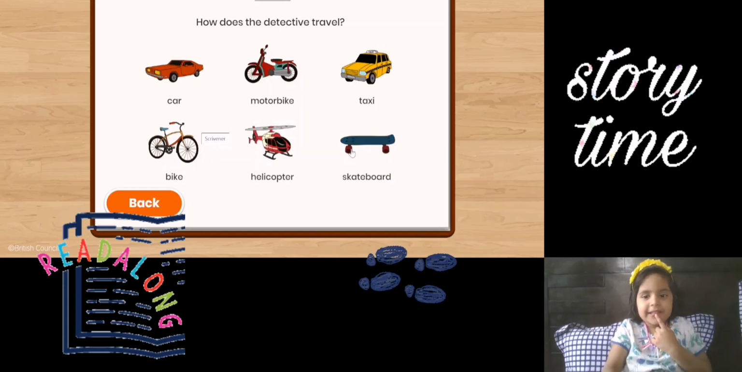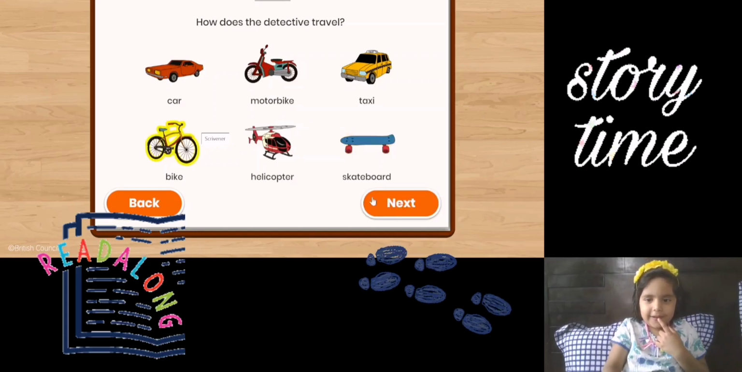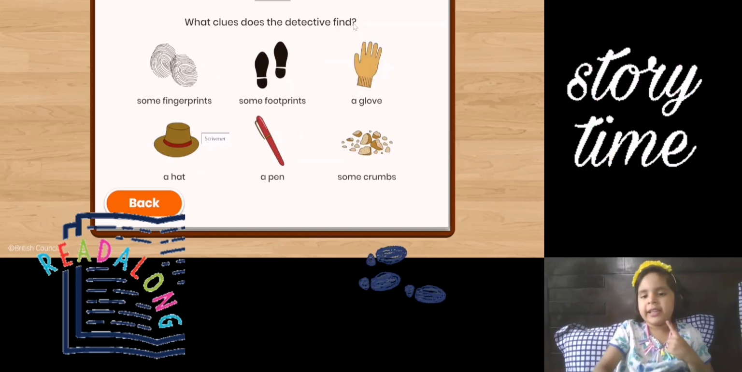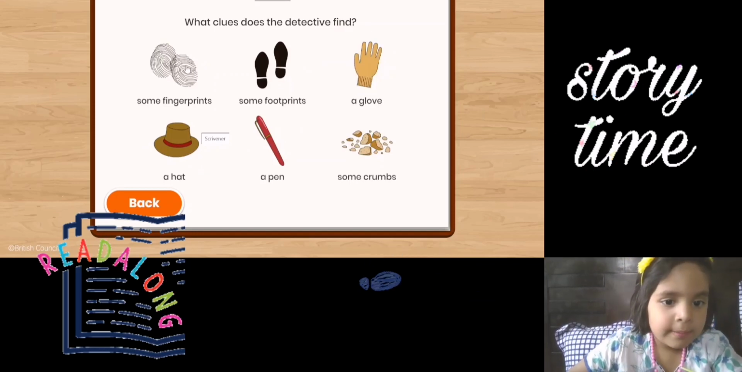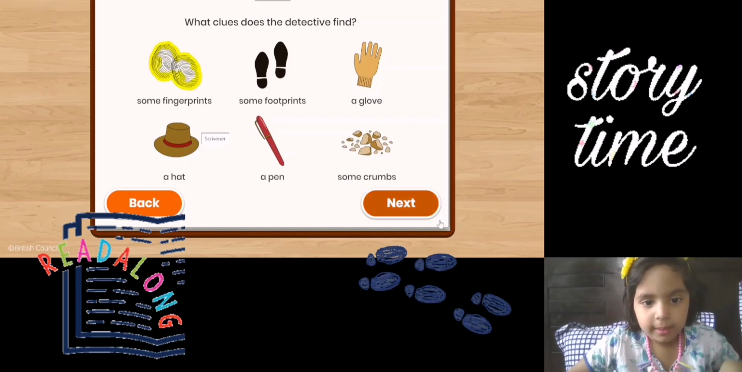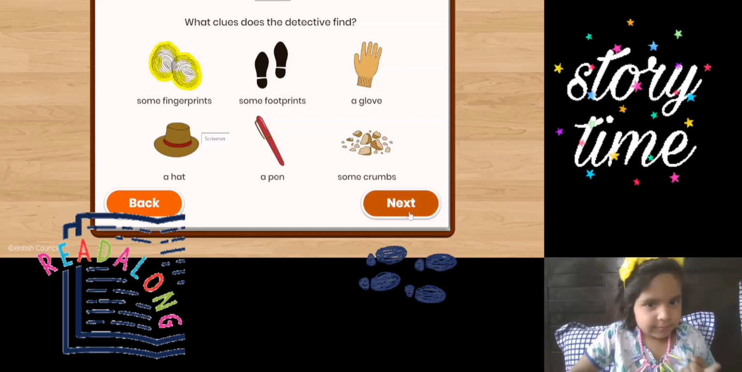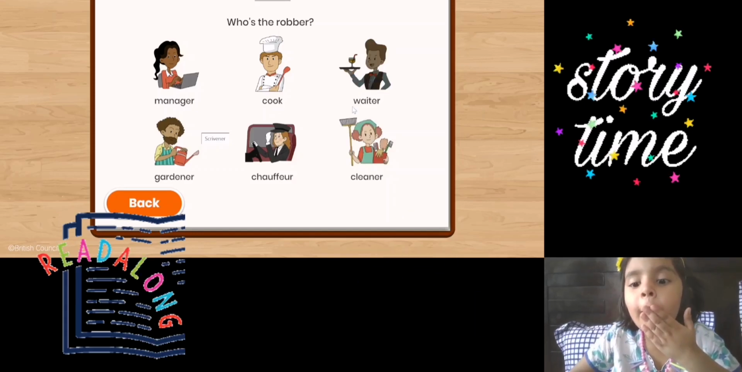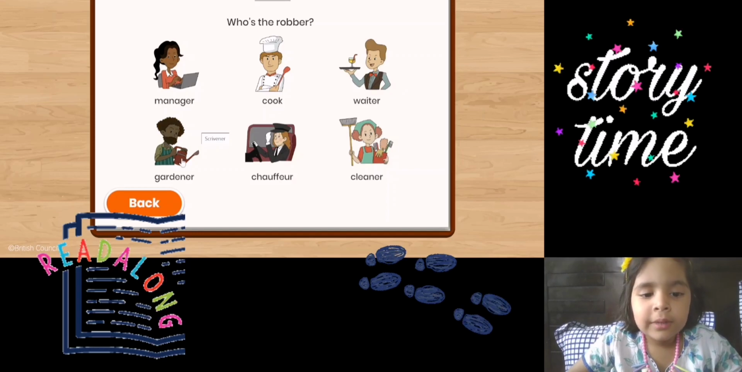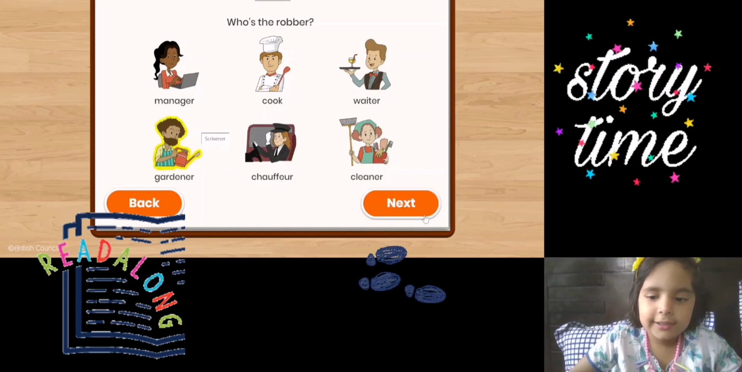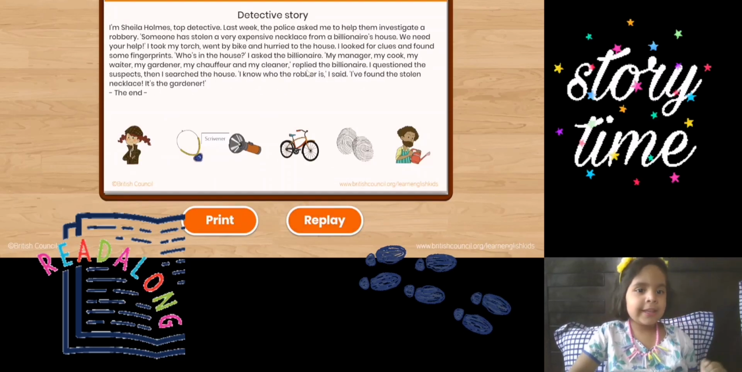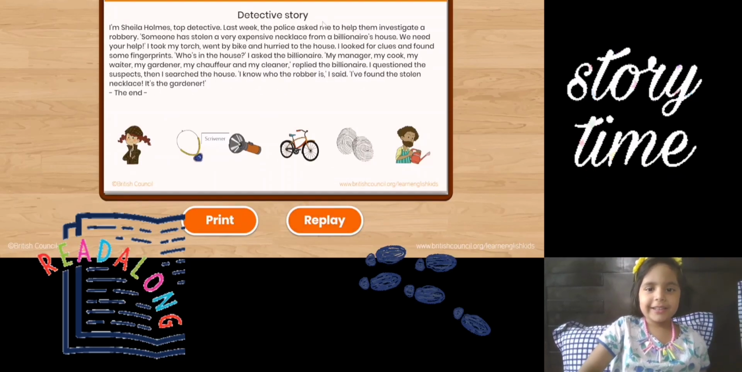That is funny. You can go by skateboard. No, bike. No way, bikes. What clues did the detective find? Maybe some fingerprints. Who is the robber? I think the gardener. Yay! Now my detective story is ready.